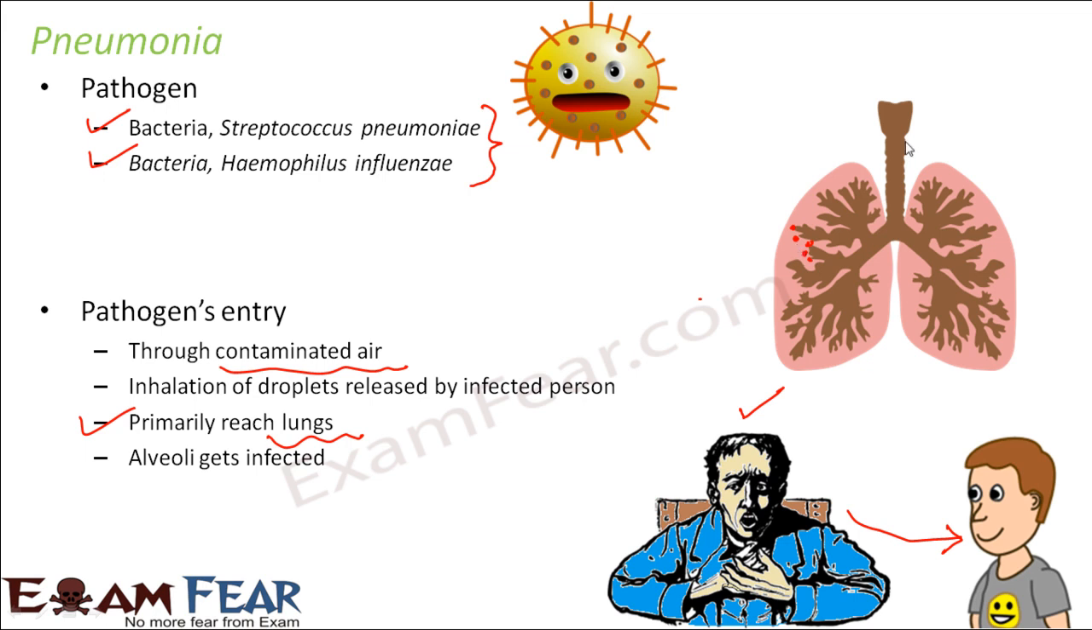What happens is, when this pathogen enters the lungs, it affects the alveoli. Once the alveoli get infected, proper exchange of gas doesn't take place. So intake of oxygen and release of carbon dioxide cannot take place properly. As a result, there are breathing problems also associated with it.